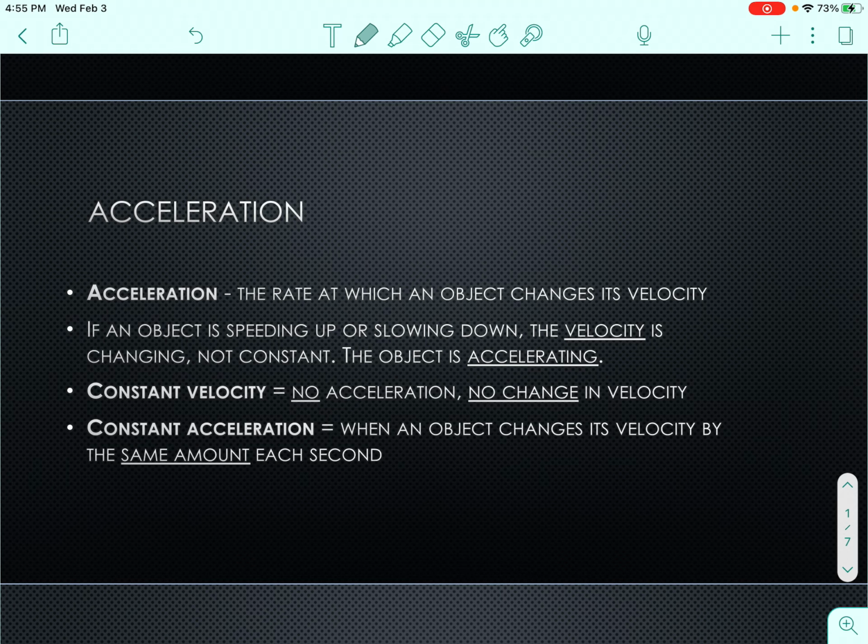Constant velocity means that you don't have an acceleration. Your acceleration is 0. If your velocity is constant, there's no change in your velocity. Constant acceleration is when an object changes its velocity by the same amount each second. So you're accelerating at a constant rate. Your speed is changing at a constant rate.